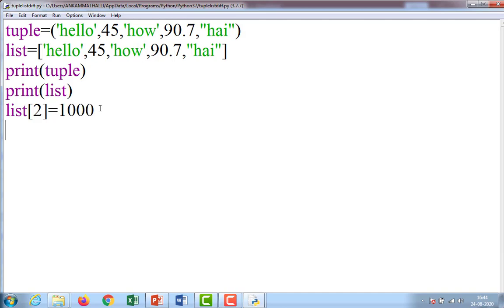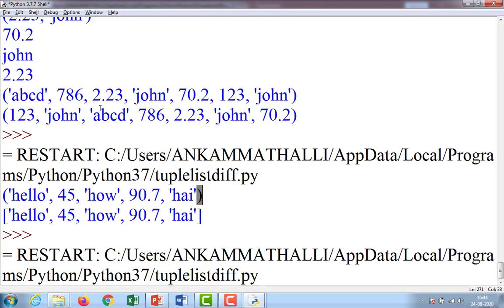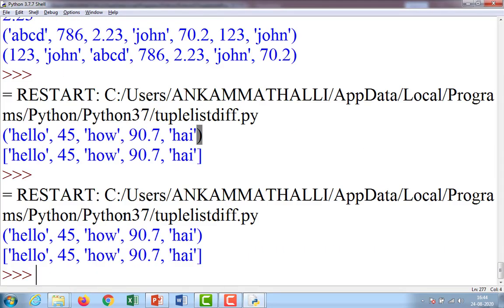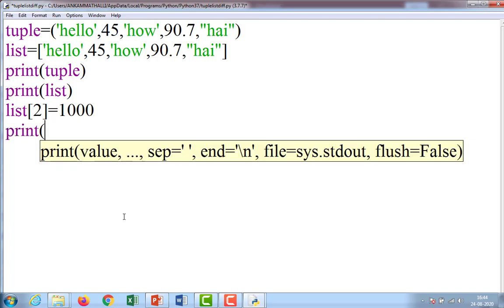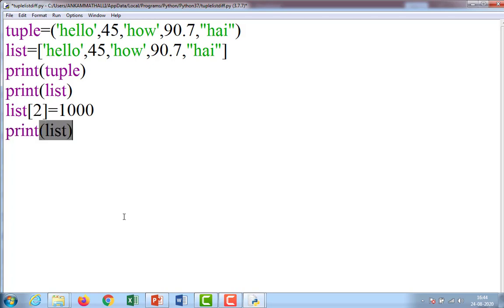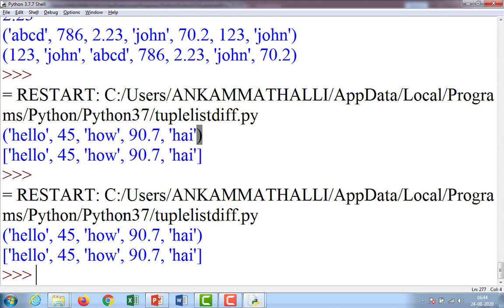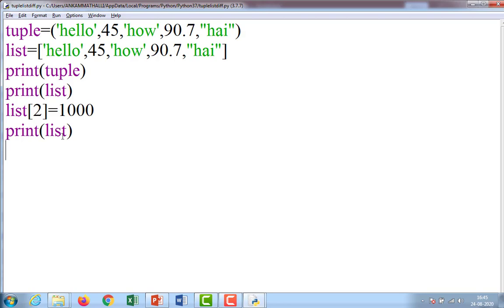Is it going to work or not? Observe, no error. Suppose I print list here, because whether that modification is done or not, we do not know unless we print it. If there are no errors, it will execute, but we need to know what the output is. That's why I am going to print the list.